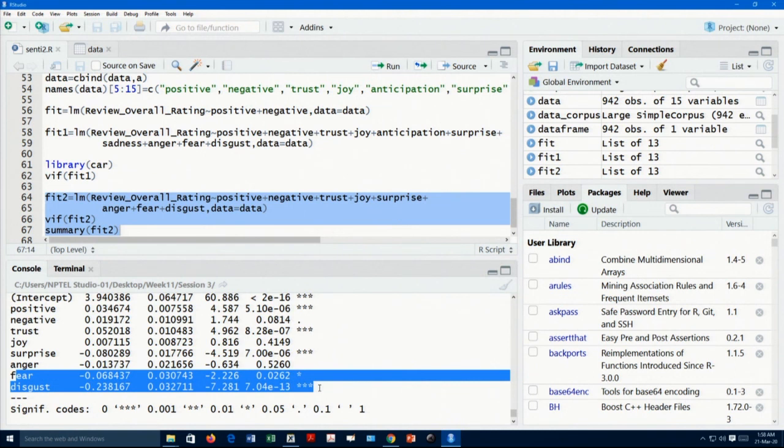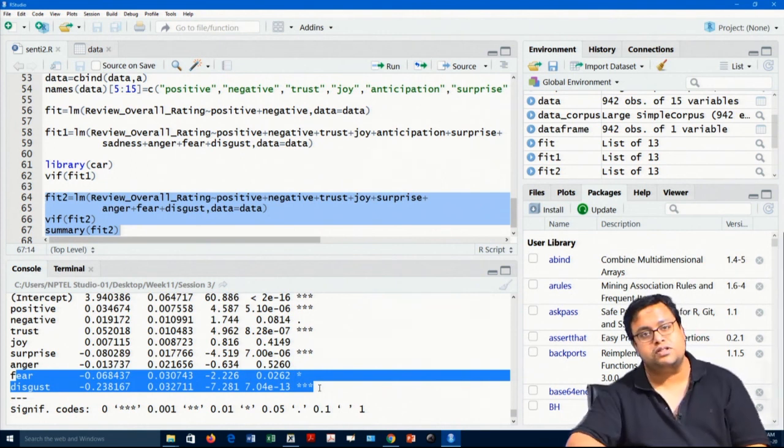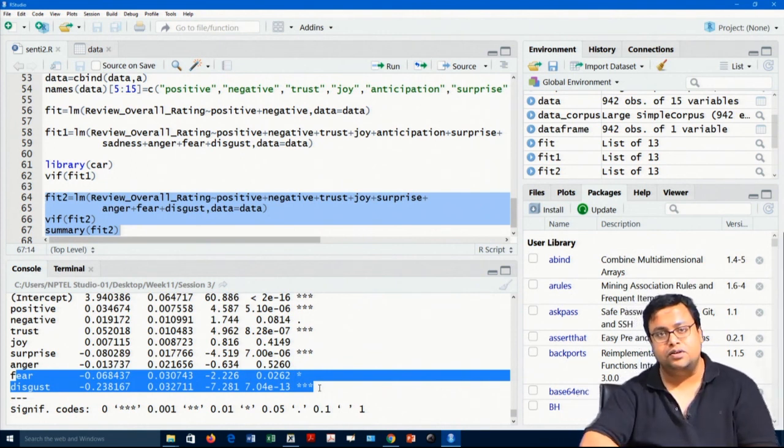So, these are some of the insights that you can generate from the text data, which can be used to ultimately predict the quantitative data that are available. So, the basic job is to find out from the text the emotions, the sentiments, populate it in a tabular form, and then use that table for any prediction purpose. So, that is where we will stop today. In the next video, we will discuss a little bit about topic modeling.